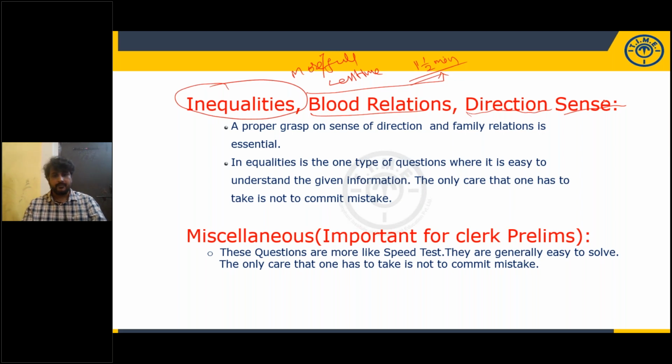Okay. Miscellaneous questions, that is sequence questions, set of numbers and words questions, and word arrangement number questions are very easy, but there is more chance to commit a mistake there in a hurry. So please don't be in a hurry. Completing in less time is important, as well as accuracy is also very, very important. So please do not commit mistakes in a hurry.